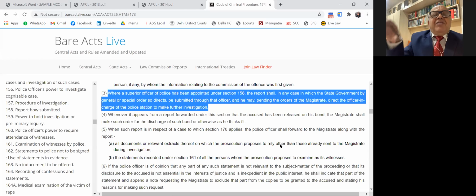But if the maker of the affidavit or the statement dies, his statement can be used under section 32 subclause 1 for the purpose of ascertaining the cause of his death. He makes a statement, I was killed on account of A reason, B reason. These are dying declarations. You know that. Another exception is that under section 27 of the Evidence Act, a discovery takes place. Section 24 of the Evidence Act says that no confession can be made to the police officer. A police officer cannot induce a witness to record evidence in the matter. Any inducement given, any statement given to the police officer are not binding.